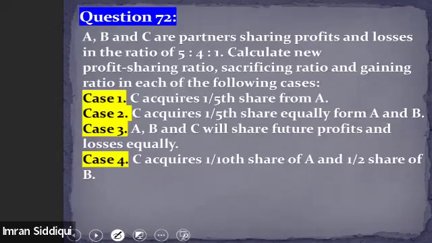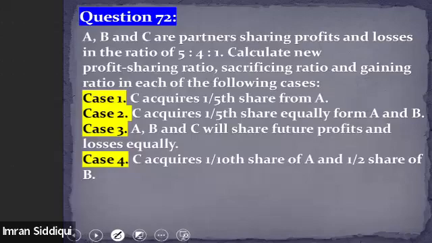First of all, let's read the entire question. A, B, and C are partners sharing profits and losses in the ratio of 5:4:1. Calculate the new profit sharing ratio, sacrificing ratio, and gaining ratio in each of the following cases.